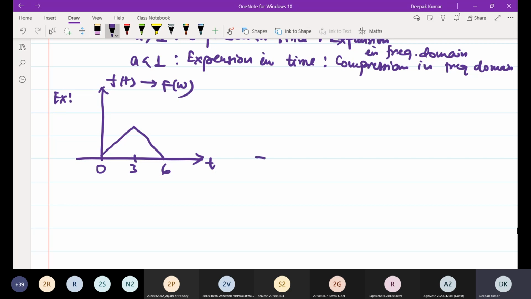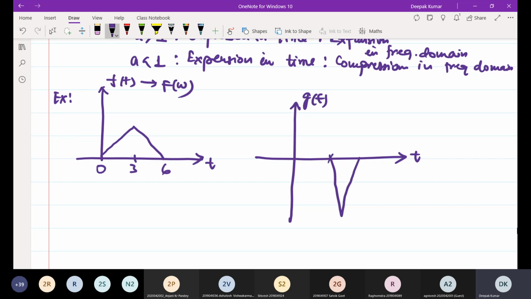Then find the Fourier transform of another signal, that is g of t, and that is represented like this. This is 5, this is 6, and this is minus 2. This is the origin. Now suppose the Fourier transform of this function f of t is given as F of omega.